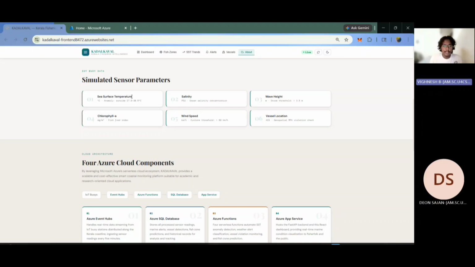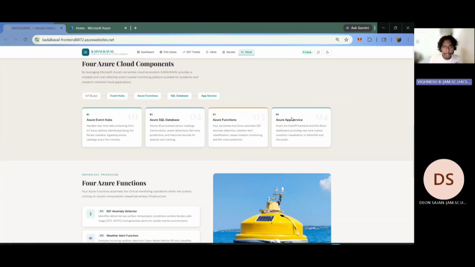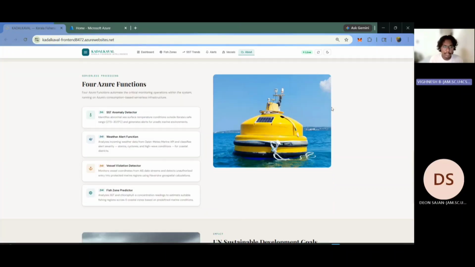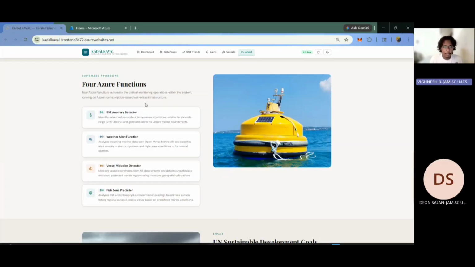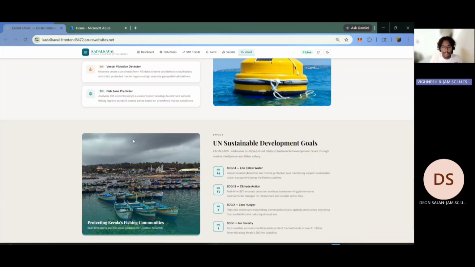What the buoy sensor gives us is the sea surface temperature (SST), salinity, wave height, chlorophyll, wind speed, and vessel locations. These are the main 4 Azure cloud components that we have used: Azure Event Hubs, Azure SQL Database, Azure Functions, and Azure App Services. Inside the Azure Functions, we have the SST anomaly detector, weather alert function, vessel violation detector, and fish zone predictor.